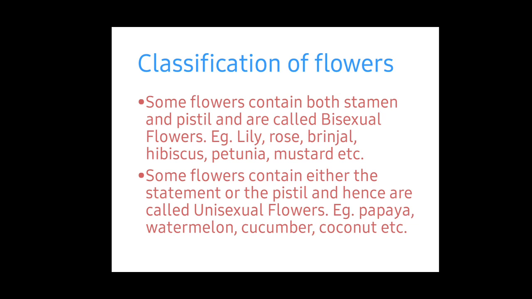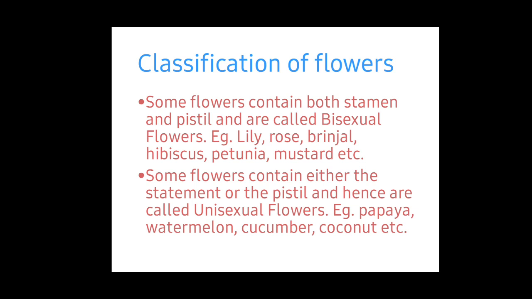Now we know that flowers take part in sexual reproduction, and flowers have a male part and a female part. You can ask whether all plants have a male part and female part. No. Based on the reproductive parts, we can classify them into two. Some flowers contain both stamen and pistil and are called bisexual flowers. For example, lily, rose, brinjal, hibiscus, petunia and mustard.